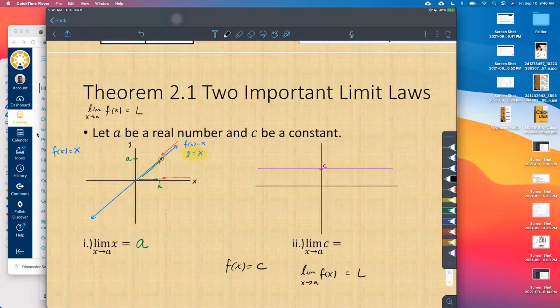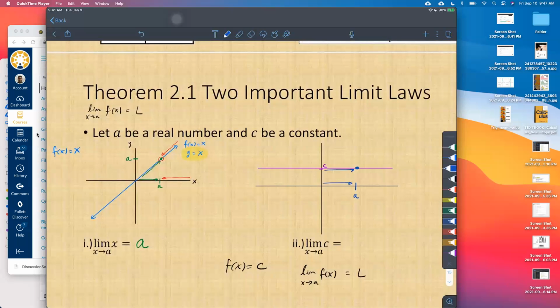So let's choose an arbitrary value a. As x approaches a on the left-hand side, we're approaching this value here. What is the limit of this function as x approaches a from the left-hand side? What are the function values getting closer and closer to? Any ideas? Any guesses? Just take a guess. I hear some people saying c. The answer is c, yes, because this function is always c.